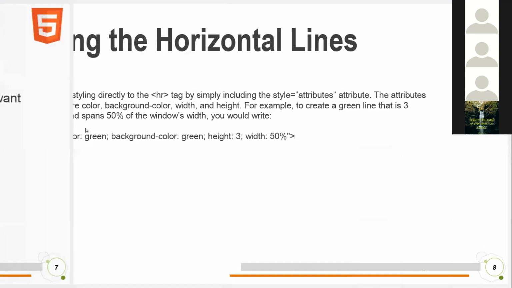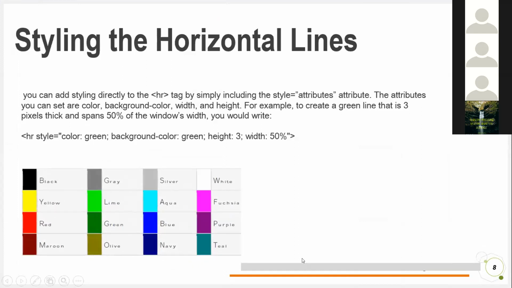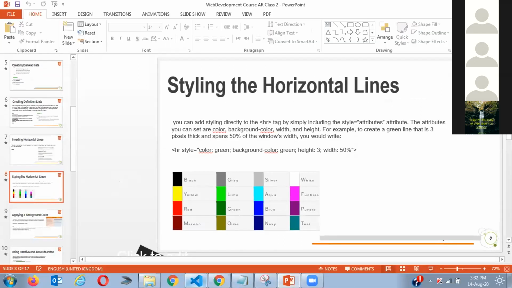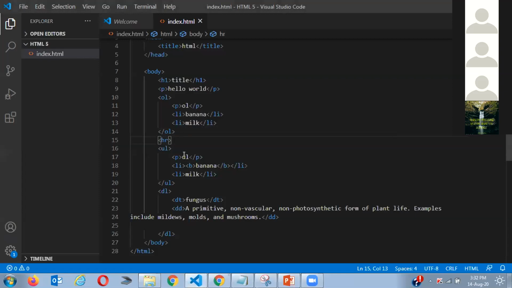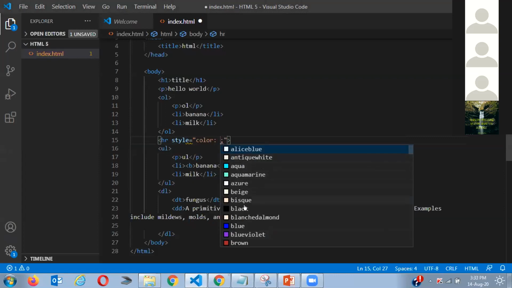So how do you write style? There's a function called style. Let me show you. All you need to do to style some stuff is go in style. You just write here style. Now I'm telling the body, hey body, in the HR, I want to style. So now it's asking me, hey, what do you want to style? Do you want to style the width, height, display, the color? I would say, I want to do the color. Let's just do some color like blue.